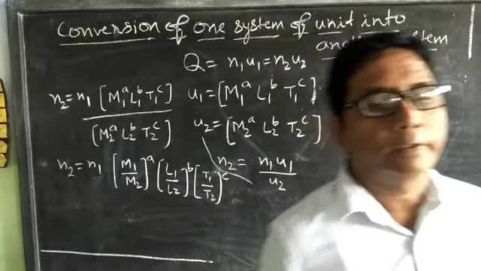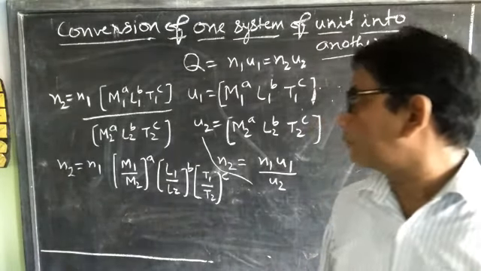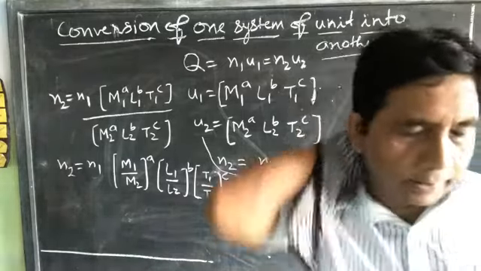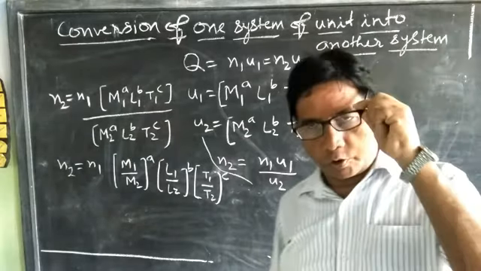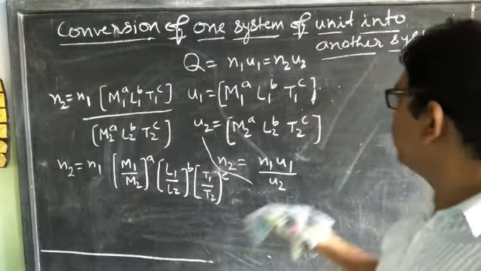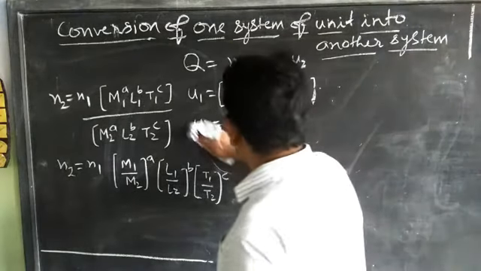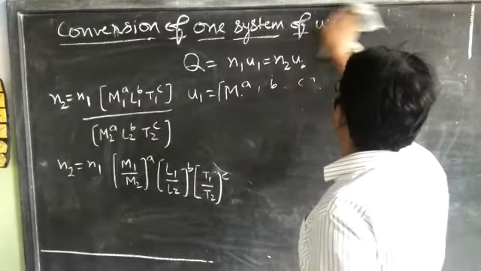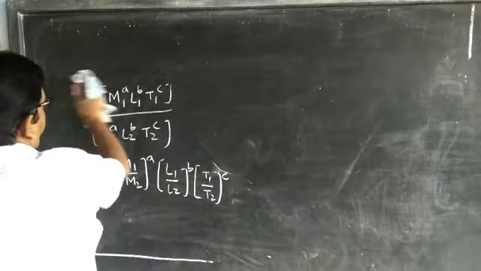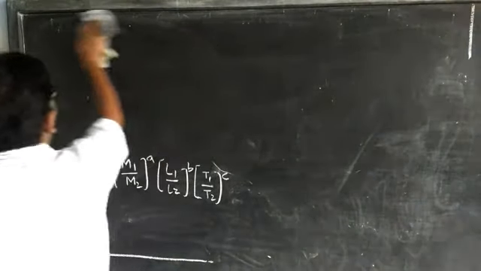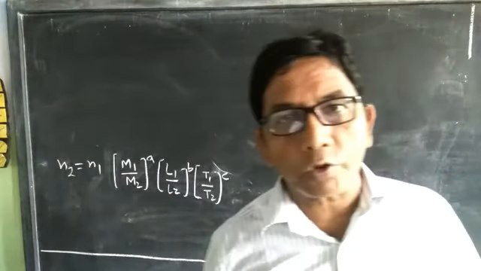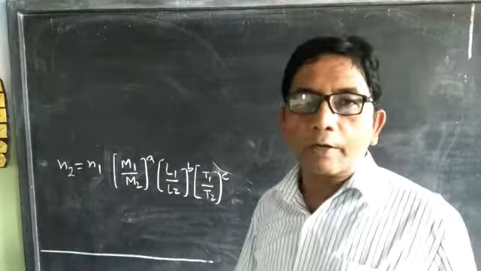This is the method by which we can convert one system of unit into another system. Suppose we have to convert 1 Newton into dyne. How many dyne will be in 1 Newton? First, we know Newton is the unit of force.